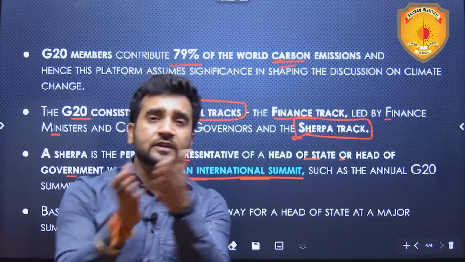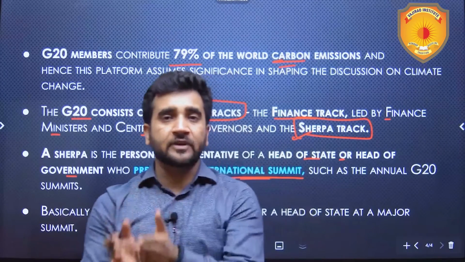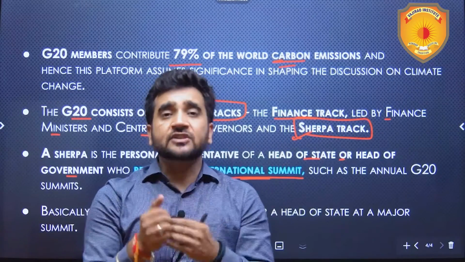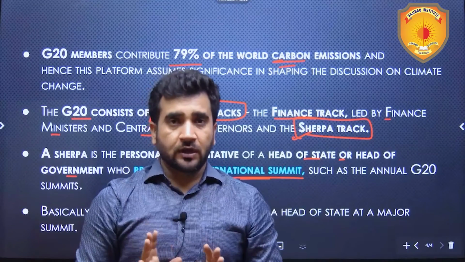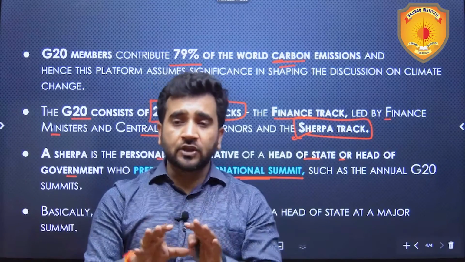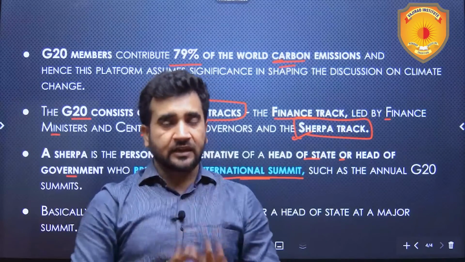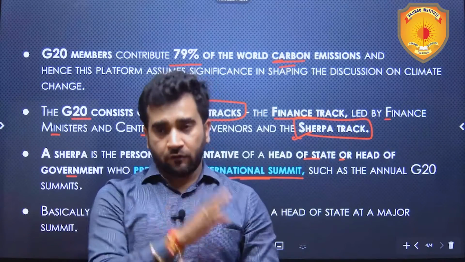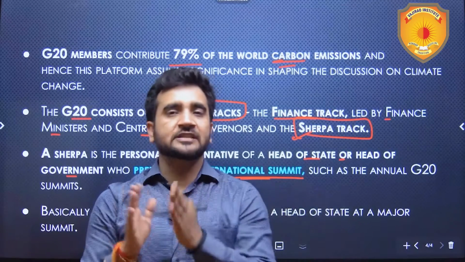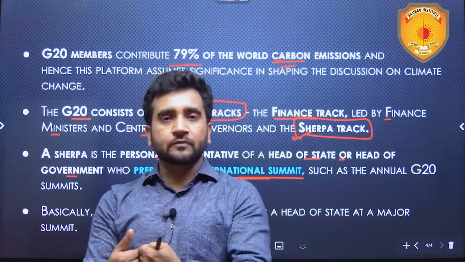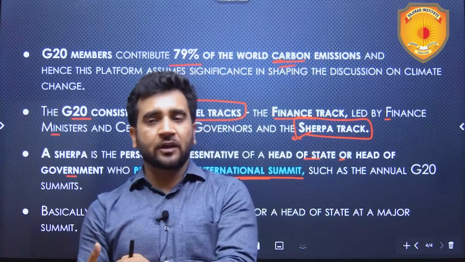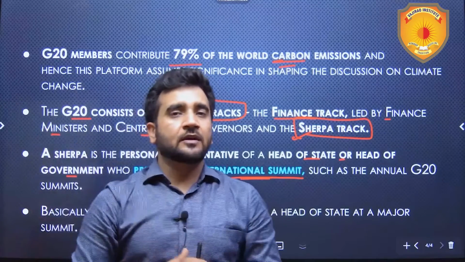Presently, just before the summit, from September 3 to September 6, the last Sherpa meeting is going on. It is kind of the final preparation for the summit. The Sherpas of all these 20 entities are here. They are doing this meeting for 3-4 days from September 3 till September 6, and then the outcomes of this particular last meeting of the Sherpas will be discussed in the summit.